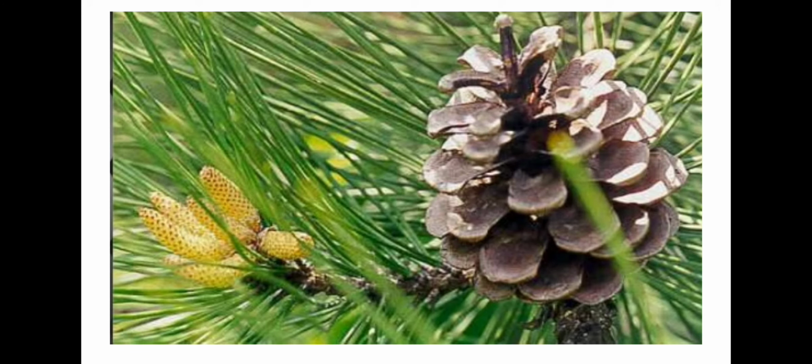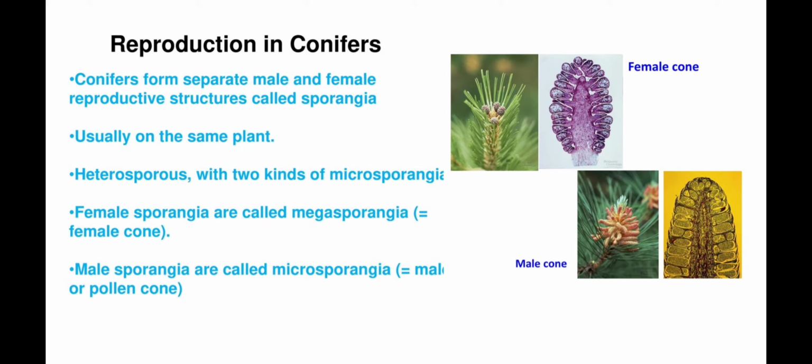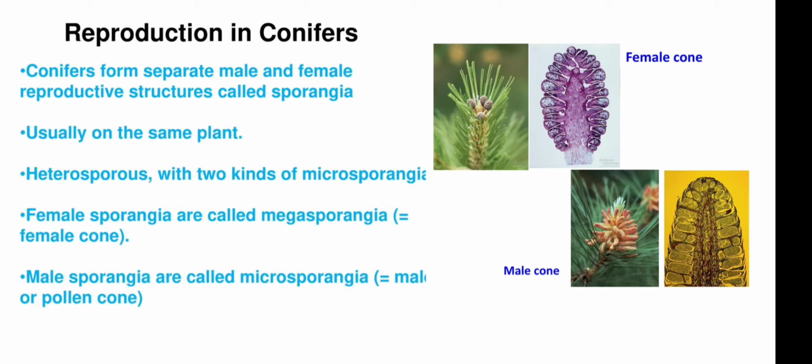Students, you can see in this image that the plant is monoecious, but male and female cones are produced on separate branches. Conifers form separate male and female reproductive structures called sporangia, usually on the same plant. Heterosporous, they have two kinds of sporangia. Female sporangia are called megasporangia, and megasporangia are produced over the megasporophyll, which condense to form the female cone, while male sporangia are called microsporangia, and they are produced over the microsporophyll, which condense to form the male cone.